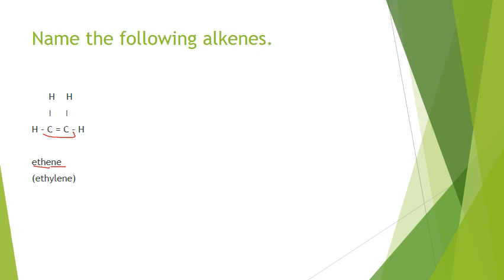This carbon has 1, 2, 3, 4 bonds. Also notice that the shape around this carbon is trigonal, so it has 3 connections and no lone pairs, so it's going to be trigonal planar. And this one is the same thing. So in alkanes, all the carbons are tetrahedral, but in alkenes, the double bonded carbons are going to be trigonal planar. This is propene, so this is 3 carbons.